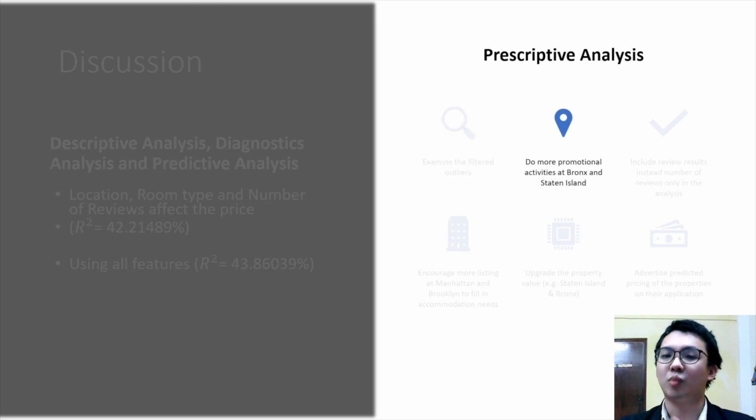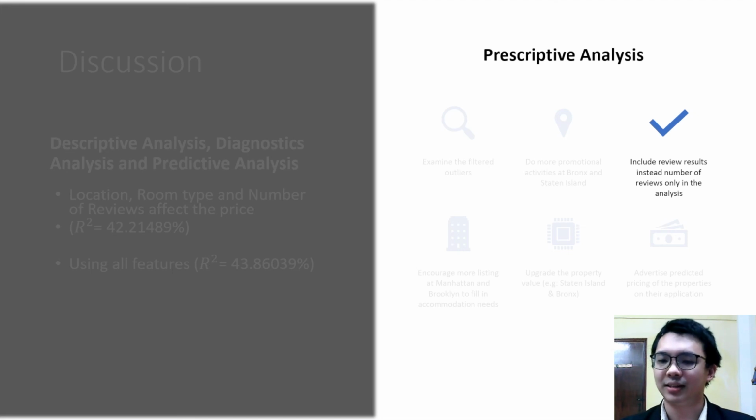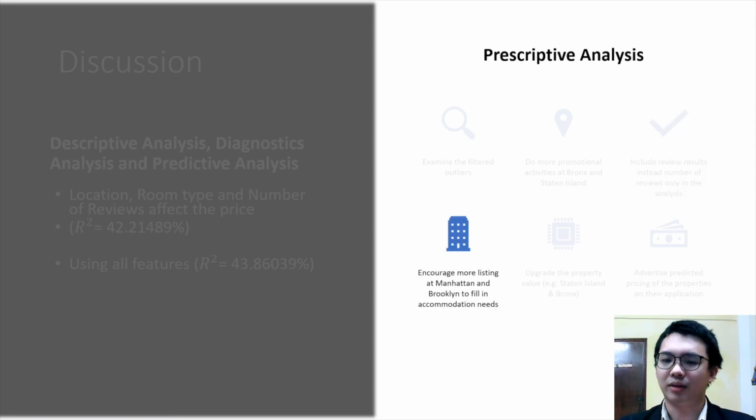The second is to do more promotion activities at Bronx and Staten Island, because the income in that part is very small. The third one is to include the review result instead of the number of reviews only in the analysis, because the result of the review might affect the price of the properties and the homestay itself. Next is to encourage more listings at Manhattan and Brooklyn to fill in the accommodation needs, because a lot of people are traveling to these two places, and we need to ensure that there's always a supply to fill in the need.